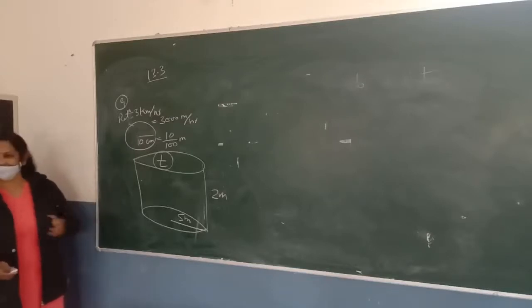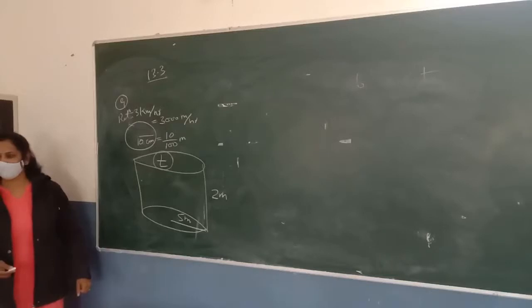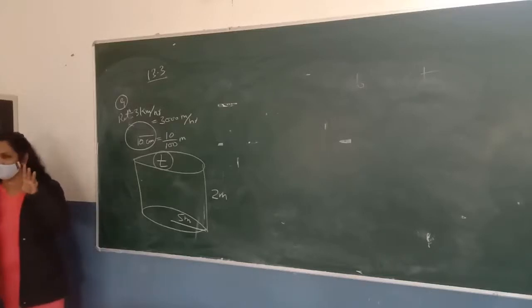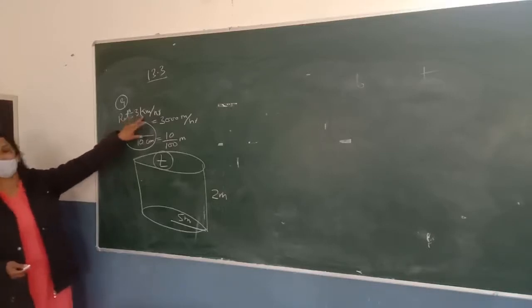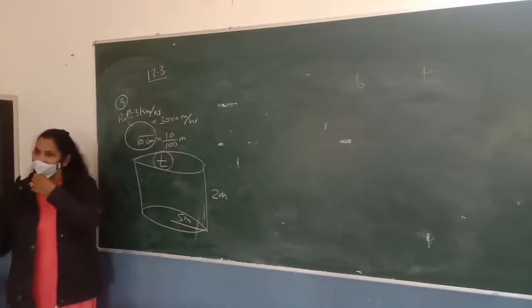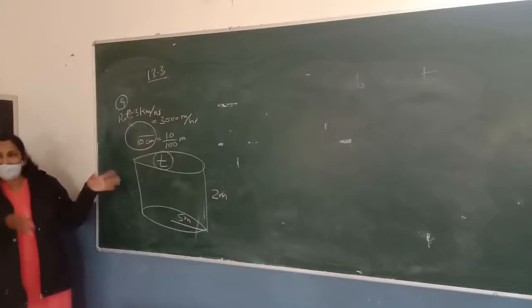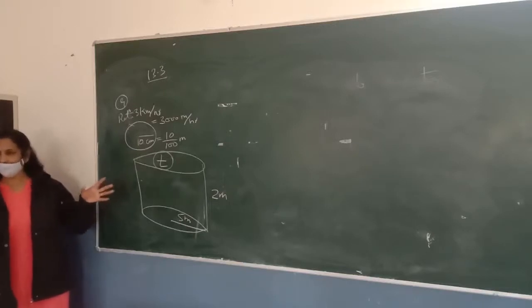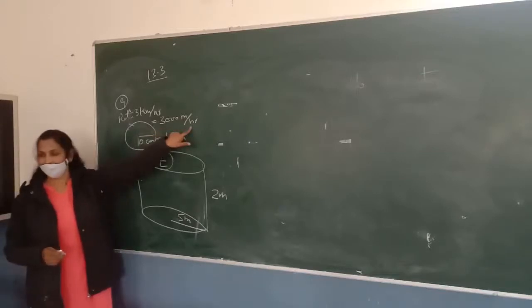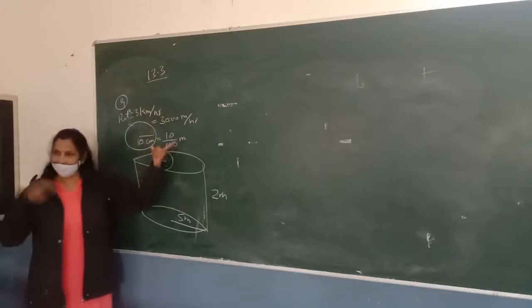Where is the sphere? Okay, this is called the area of the circle. Do you remember the formula? What I explained to you in the last question, the volume of water flow in 1 hour. So the rate has the unit kilometer per hour, or we can say meter per hour. So can we find the volume of water flow in 1 hour? How can we find it? It means radius multiplied by the rate.